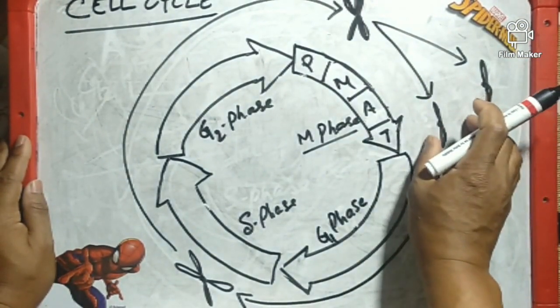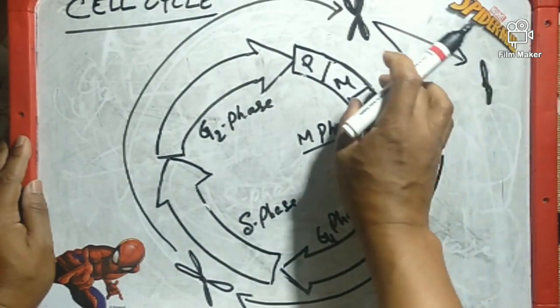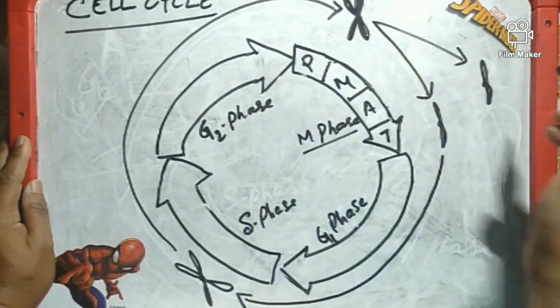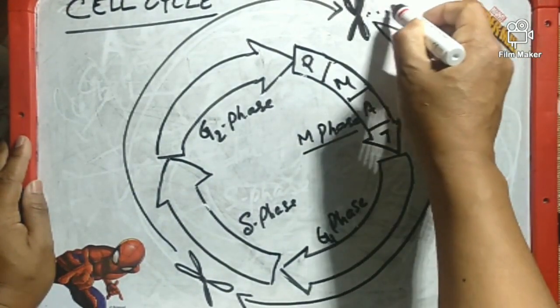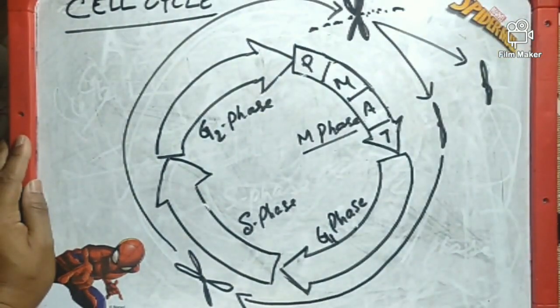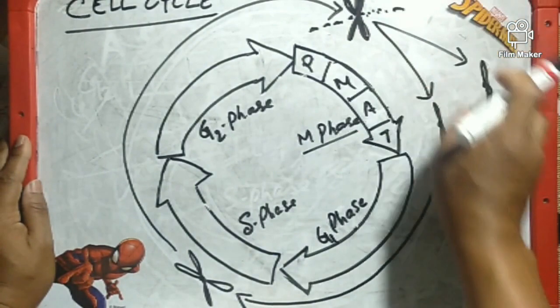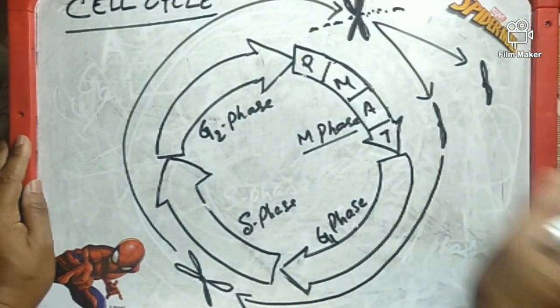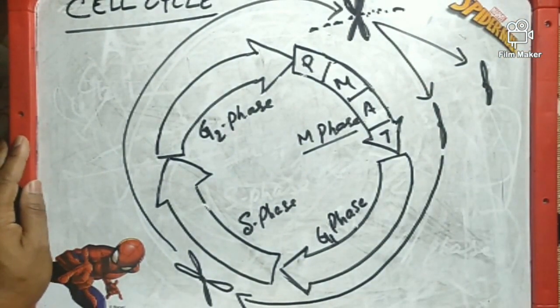And this division actually takes place during metaphase and anaphase. During metaphase the spindle fiber is formed on both sides of the chromosome, and then this spindle fiber will separate the two chromatids, leading to single chromatid chromosomes, and this is known as the chromosome cycle of the cell cycle.